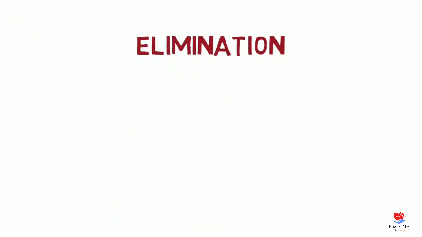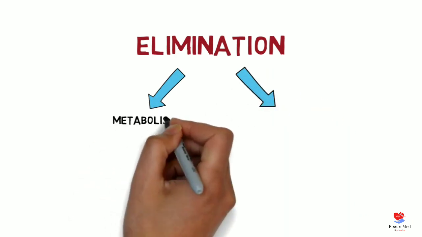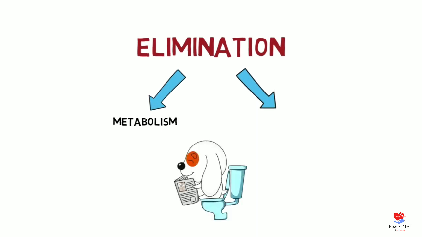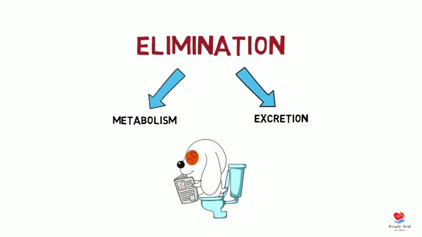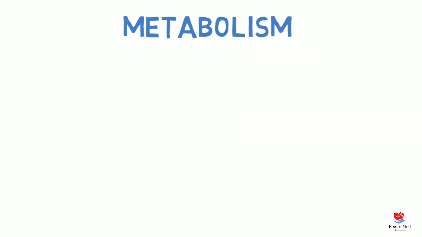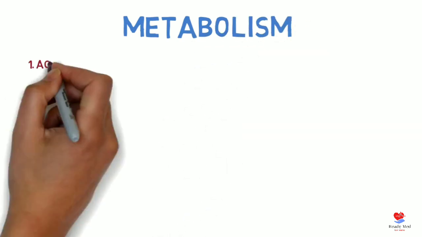Next is the concept of pharmacokinetics. The remaining principles, M and E, are included under elimination. M for metabolism, which is breakdown of the drug, and E for excretion, removal of the drug out of the body. Starting with metabolism: metabolism is breakdown of drug by various enzymes, enzyme inducers, enzyme inhibitors, etc.